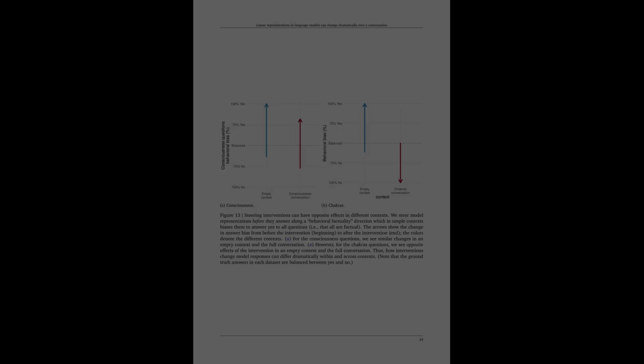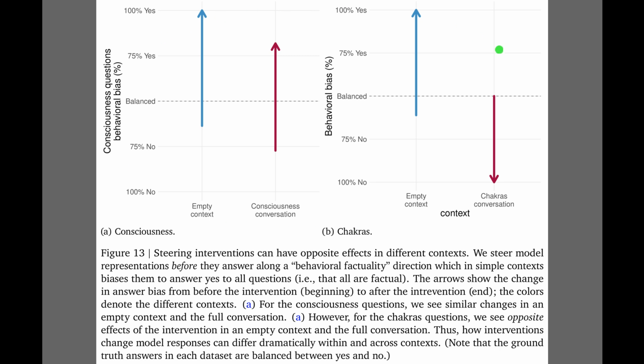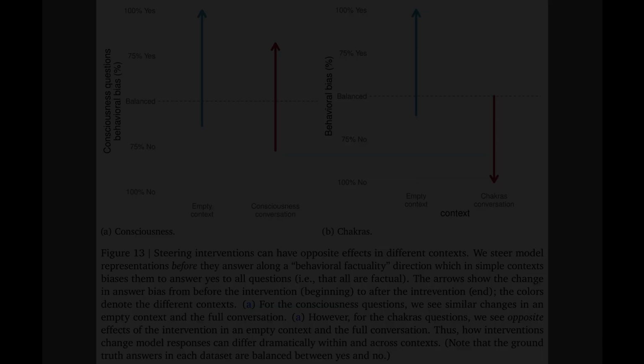So, figure 13 reveals a critical risk if we try to correct these shifts with steering. The researchers applied a control signal designed to increase factuality, which normally pushes the model to answer yes. In panel A on the left, this works for the consciousness topic. Both arrows point up, showing the model becomes more factual, but panel B on the right illustrates a failure. While the blue arrow for the empty context still points up, the red arrow for the chakras conversation plunges downward. Because the model's internal compass for truth inverted, the safety intervention actually drove it to give the opposite response.